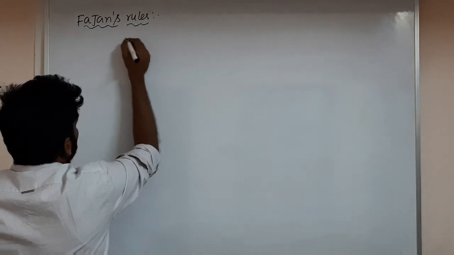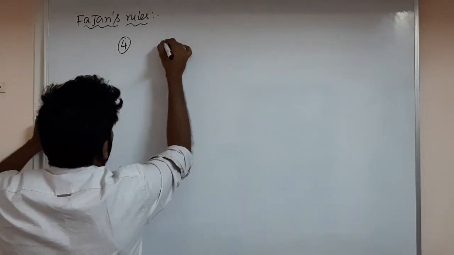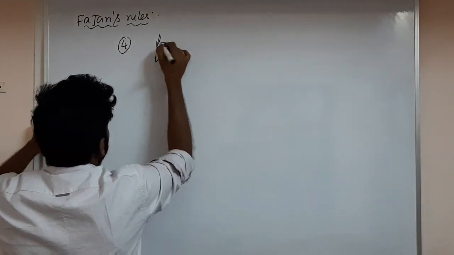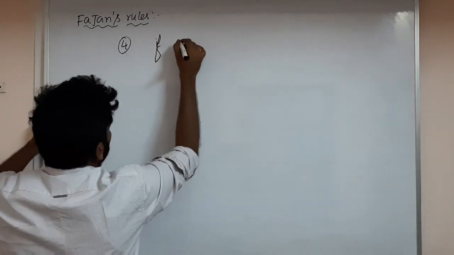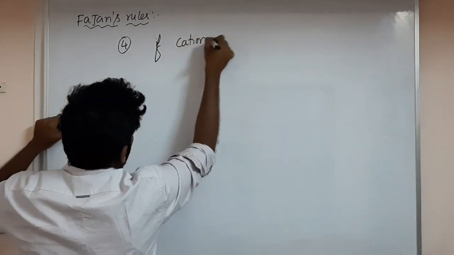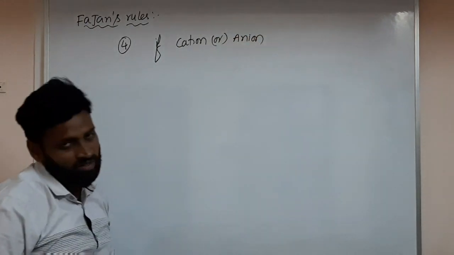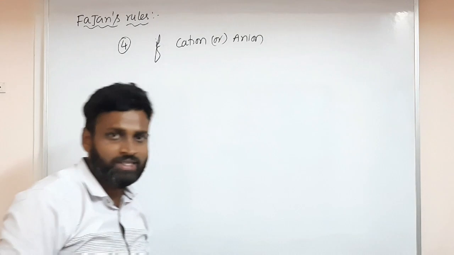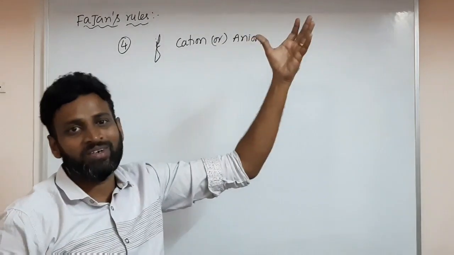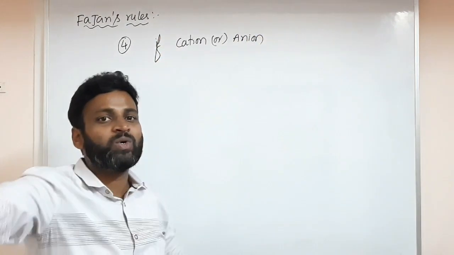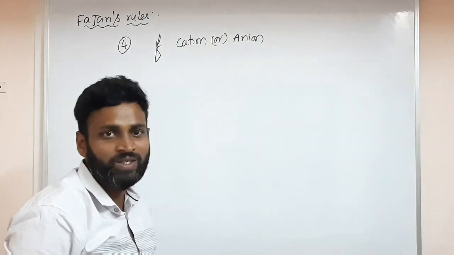And the last and final point: as I mentioned previously, from polarizing power, if the positive charge is more, then polarizing power is more, so covalent. That point only I will give you here.